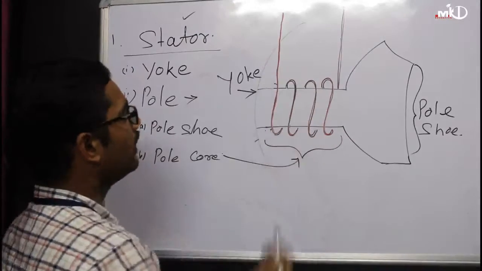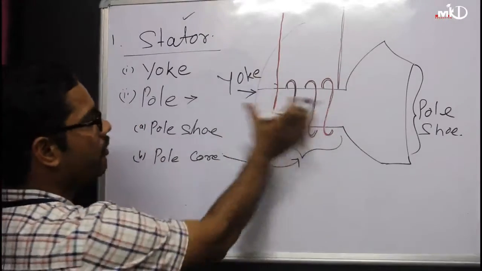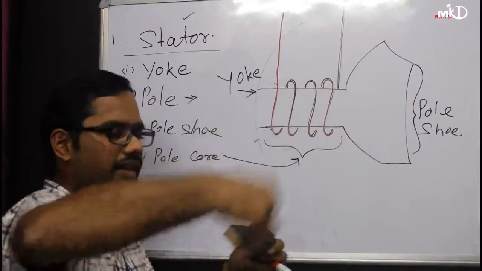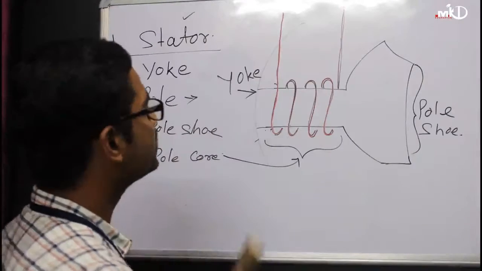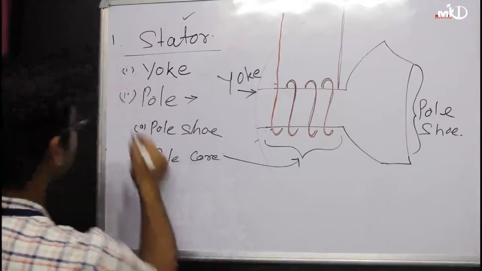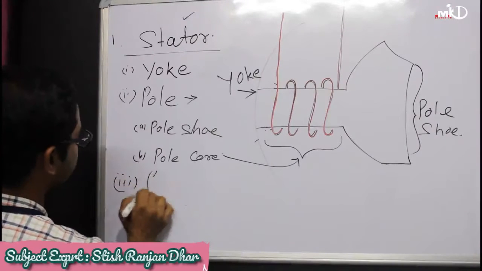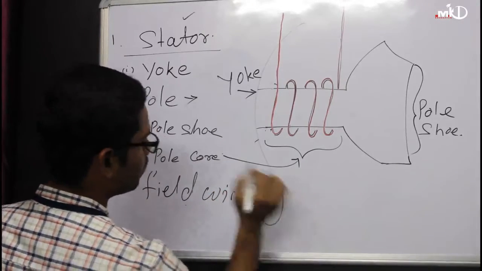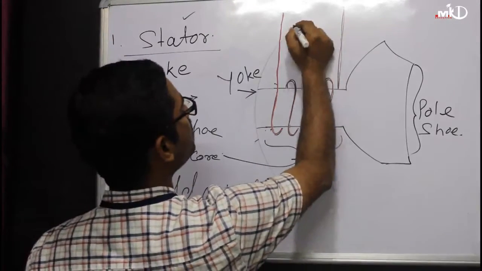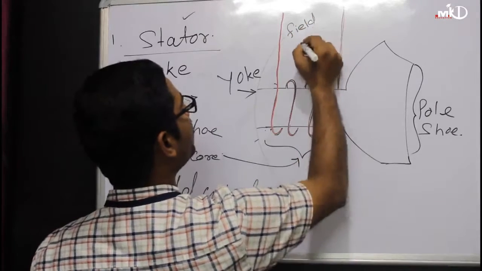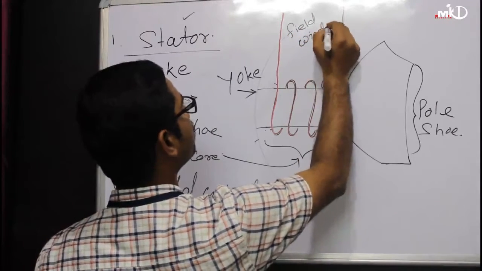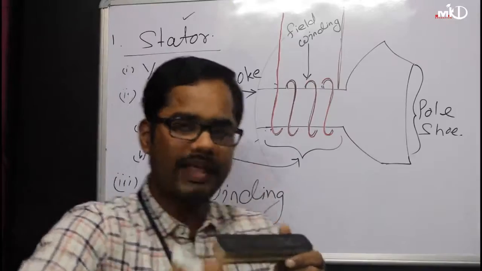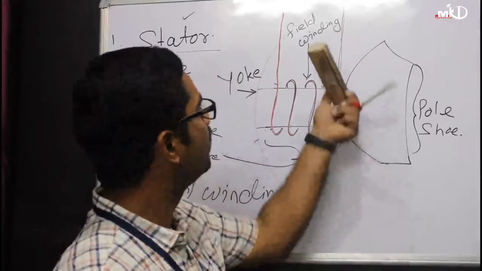Okay. So what happened here? Now the pole core is fixed with your yoke, and upon that pole core, a number of windings are there. This winding is known as your field winding. Your third point is your field winding. So this is your field winding. Whatever conductor is placed upon the pole core is known as your field winding.